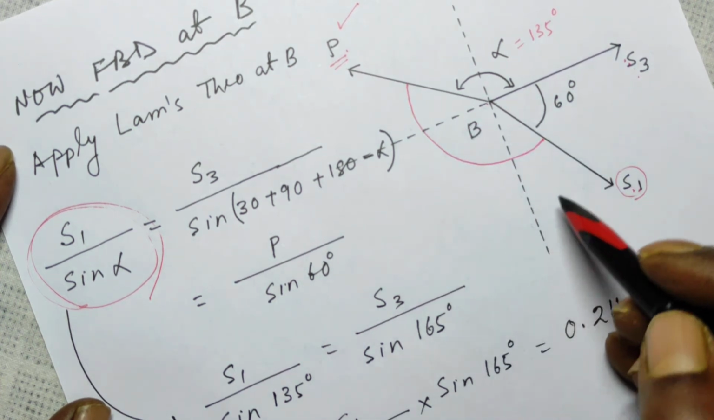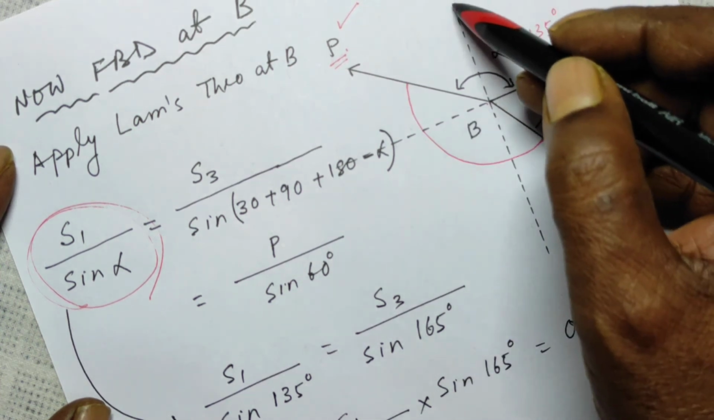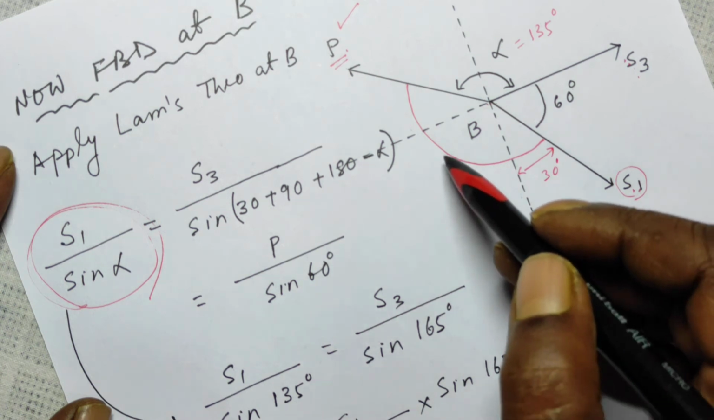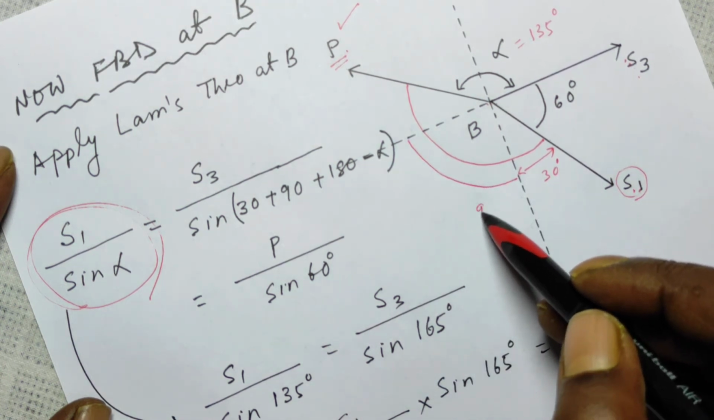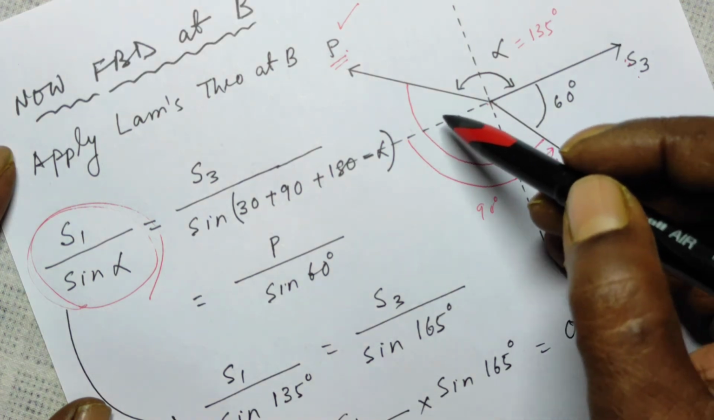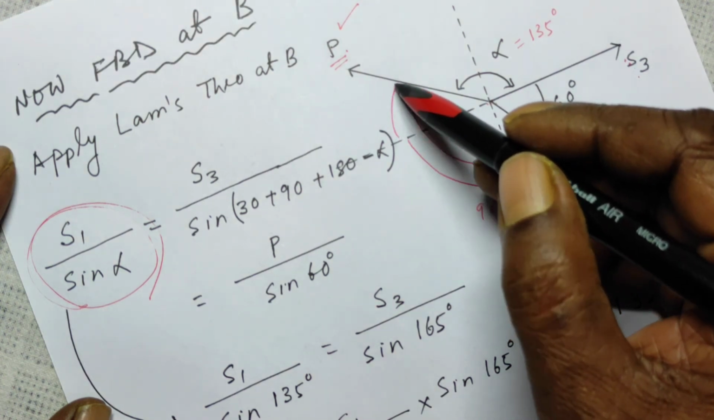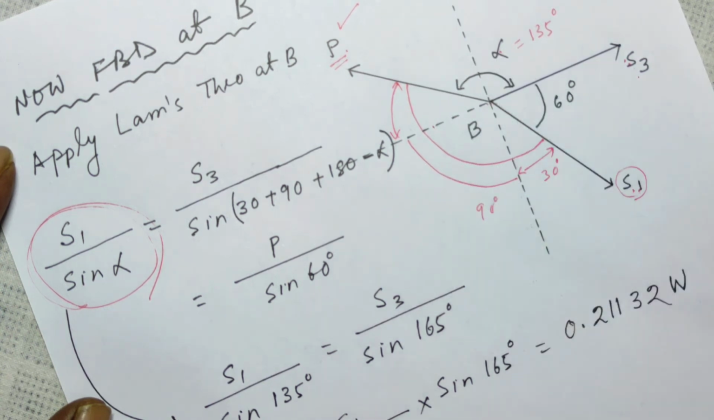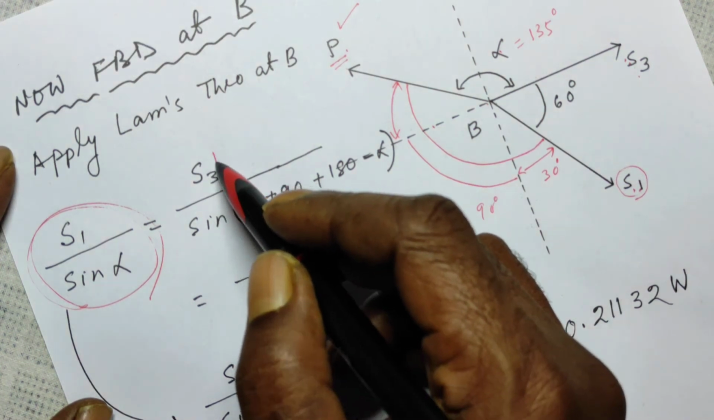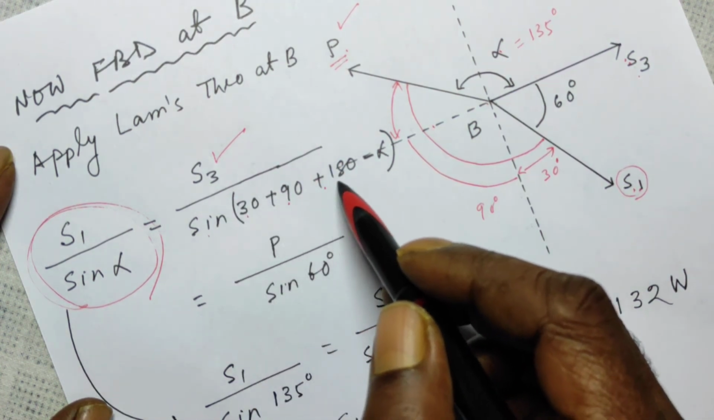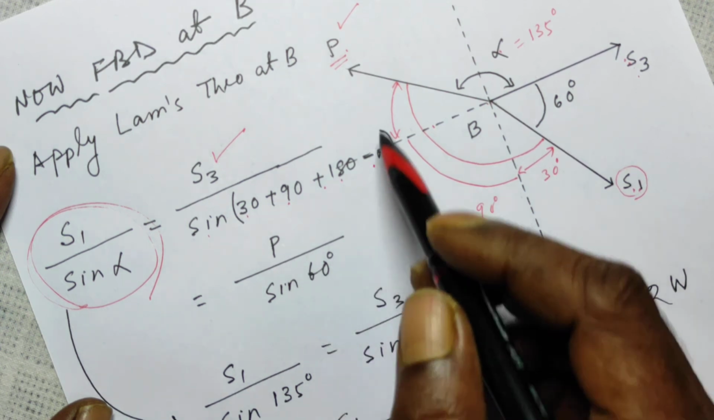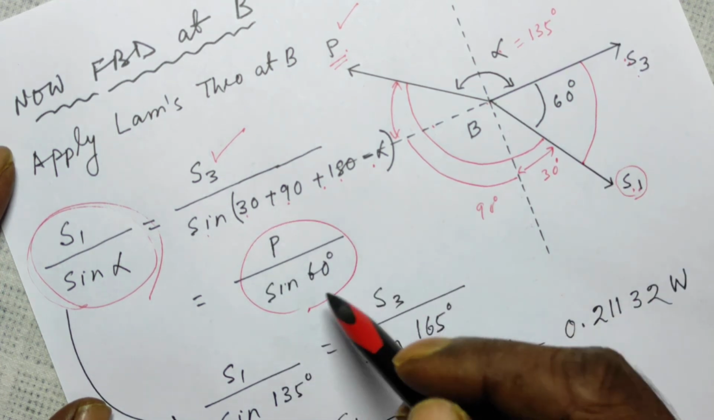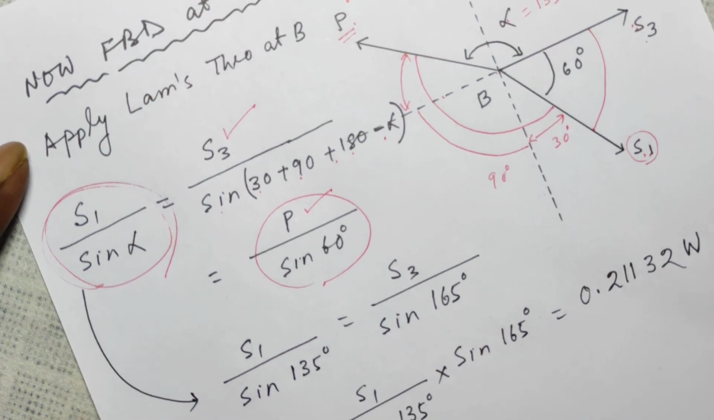Now, how much is this angle? This is your x-axis, this is your y-axis, this is 60. So this much is your 30. Then from here to here is 90. Then this part from here to here will be 180 minus alpha. So S3 over sine of 30 plus 90 plus 180 minus alpha will be P over sine of this angle, sine 60, which we don't require. We don't require this because we are not required to find P. We are required to find S3.